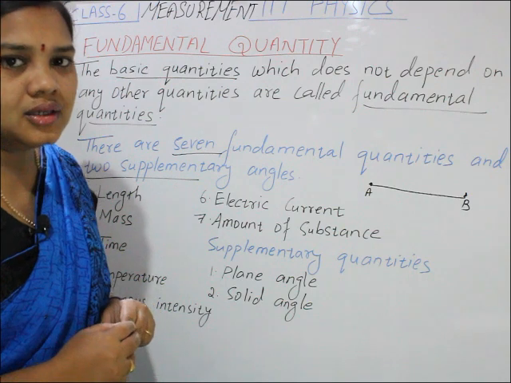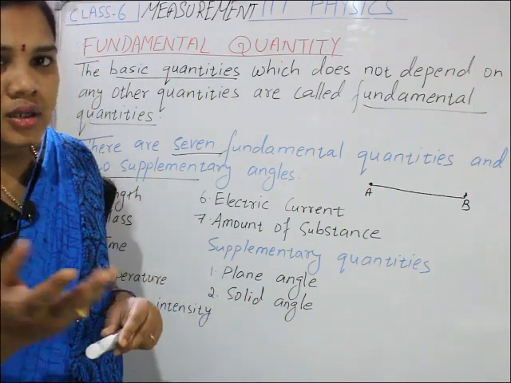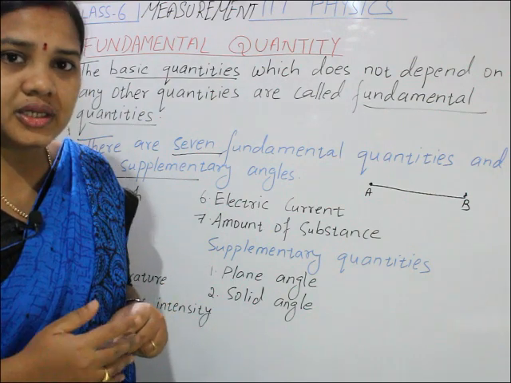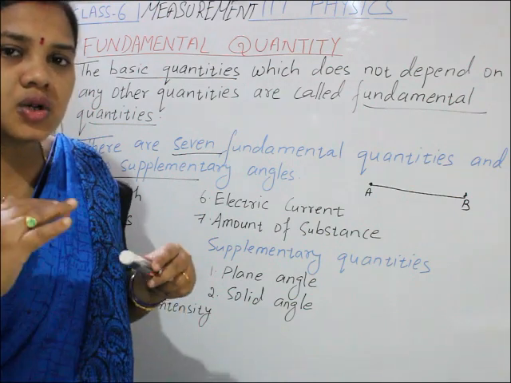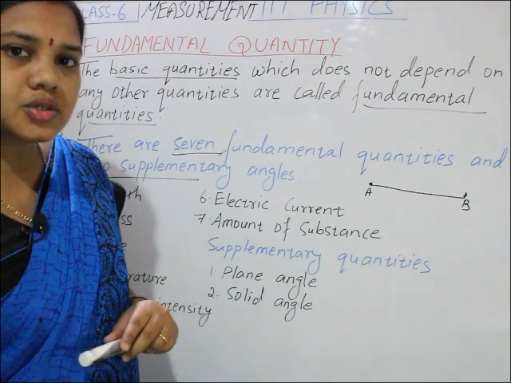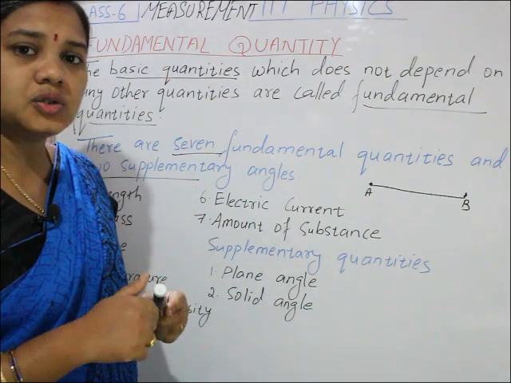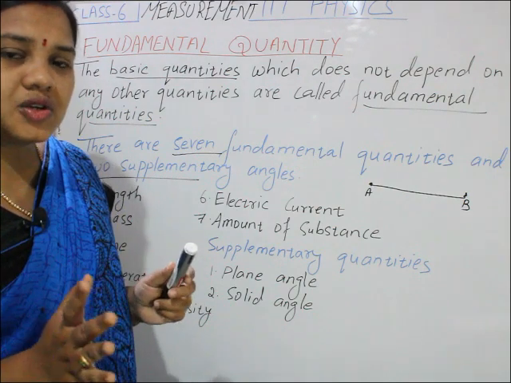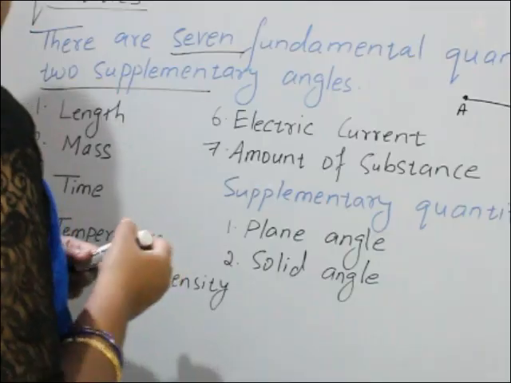So length is the first fundamental quantity. It can be expressed in meter, centimeter, kilometer. Suppose the distance between your house and school, or between your house and your grandparents' house, that is length between one point and another point.